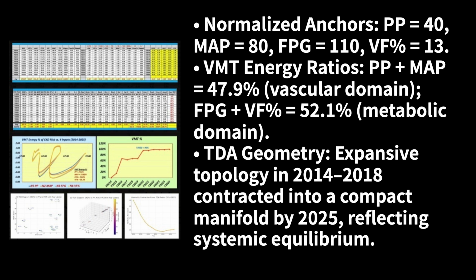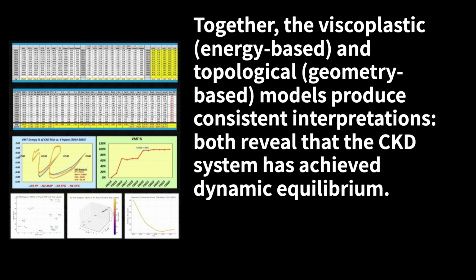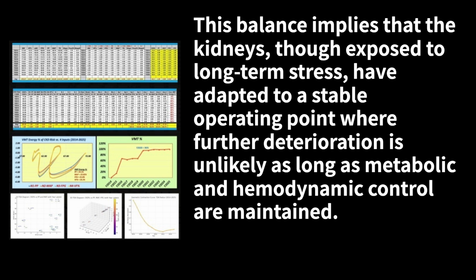TDA geometry: expansive topology from 2014 to 2018 contracted into a compact manifold by 2025, reflecting systemic equilibrium. Together, the viscoplastic, energy-based, and topological, geometry-based, models produce consistent interpretations. Both reveal that the CKD system has achieved dynamic equilibrium. This balance implies that the kidneys, though exposed to long-term stress, have adapted to a stable operating point, where further deterioration is unlikely as long as metabolic and hemodynamic control are maintained.